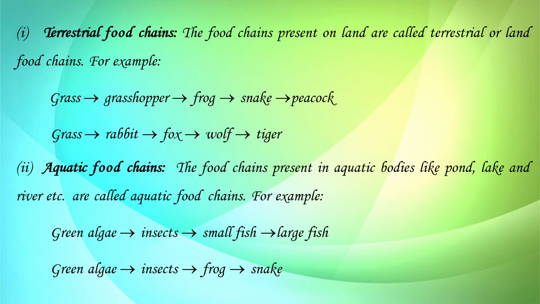Number two, aquatic food chains. The food chains which are present in the aquatic bodies like pond, lake, river, etc. are known as aquatic food chains. For example, all of you know green algae is present in the pond. This green algae is eaten up by the insects. Insects are eaten by small fish. Small fish is eaten up by large fish. So green algae can also be taken by insects. Insects can be eaten up by the frog and frog by the snakes. So these are the examples of aquatic food chains.